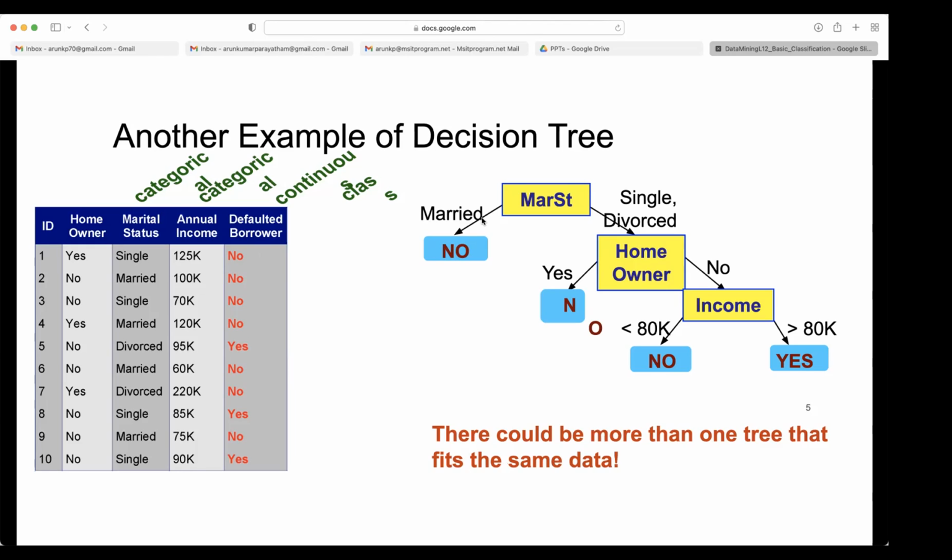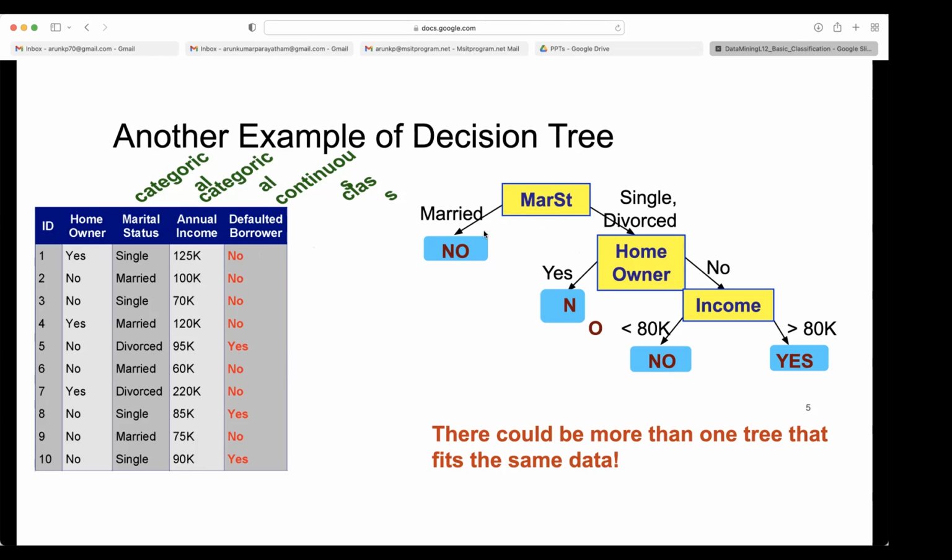So now, why do we start only with the homeowner? You can also build the same thing starting with other attributes. Earlier we took homeowner as the first attribute to split, but we don't need to do that. You can arrange this data set with marital status as the first attribute, and then you can build a different tree for this.